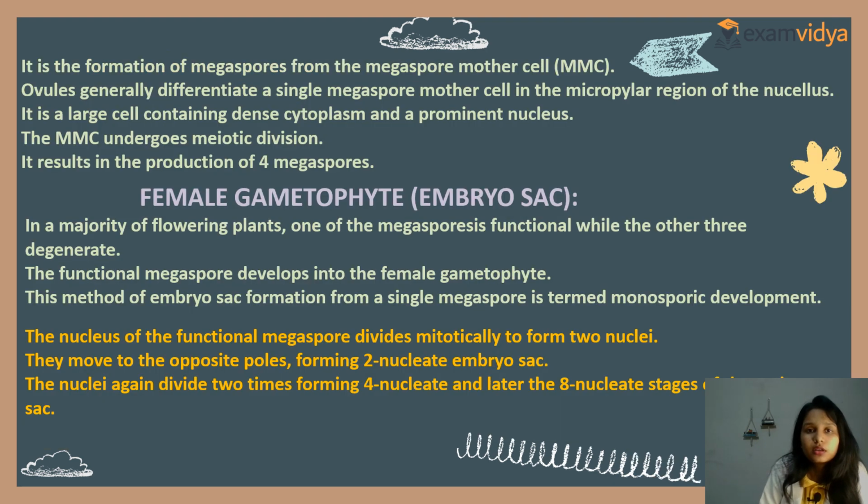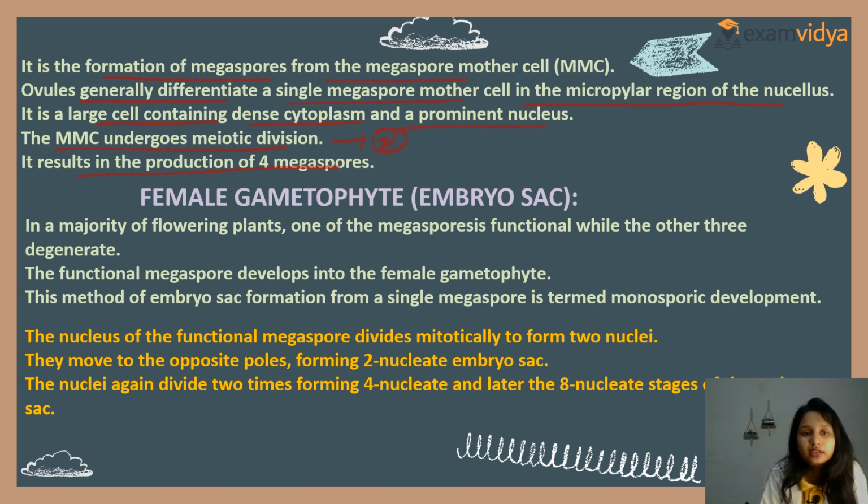Now see, what is the megaspore mother cell? It is the formation of megaspores from the megaspore mother cell. Ovules generally differentiate a single megaspore mother cell in the micropylar region of the nucellus. It is a large cell with dense cytoplasm and a prominent nucleus. The MMC undergoes meiotic division. MMC is what? Megaspore mother cell. It undergoes meiotic division, which results in the production of four megaspores. Clear?